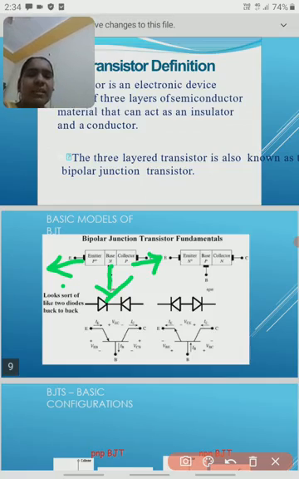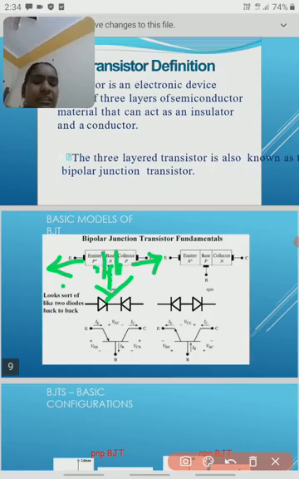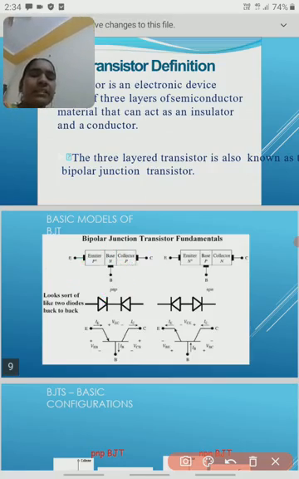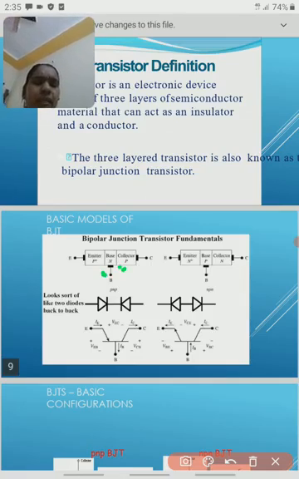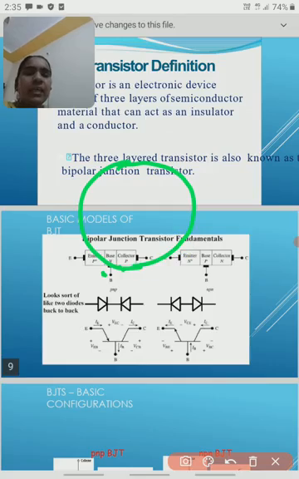A junction is the interface between 2 materials. The interface between P and N is one junction, and this line represents the junctions.